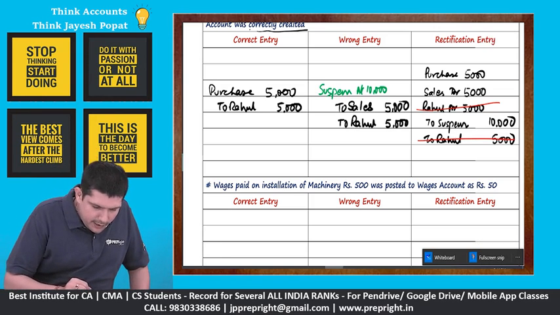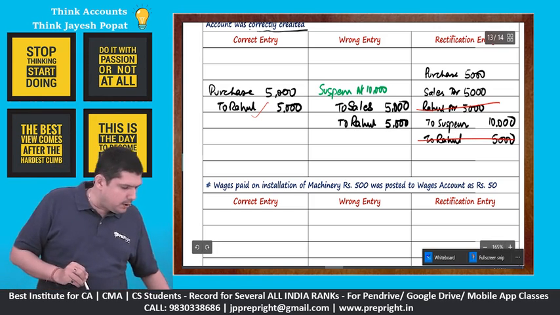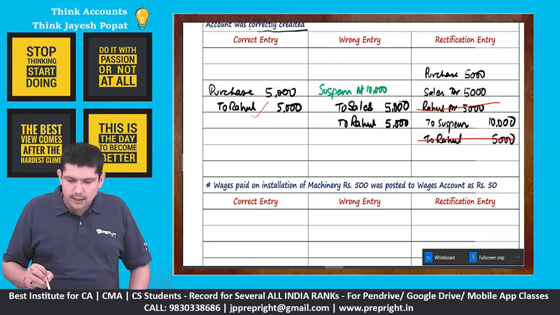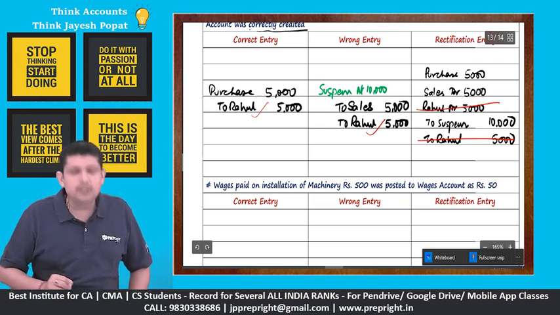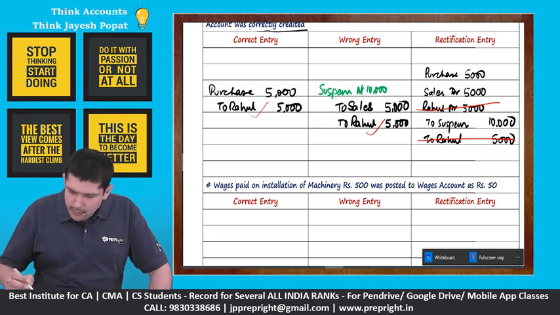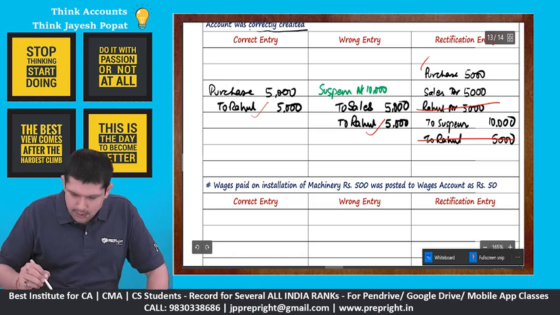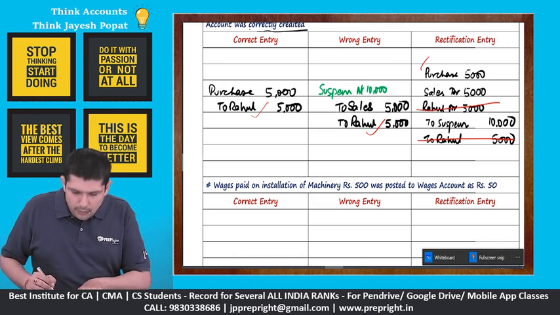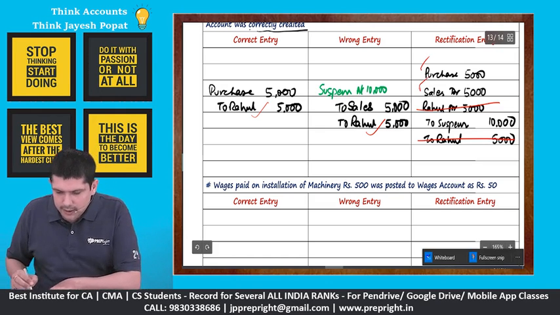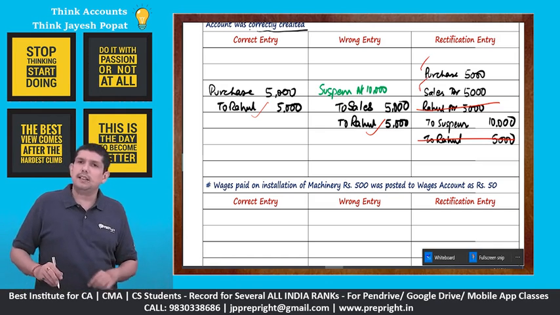Because in the correct entry you should have credited Rahul. In the wrong entry also you have credited Rahul. So no mistake with Rahul. You should have debited purchase. So in the rectification, purchase is debit. You have wrongly credited sales. So to reverse the sales, you have debited your sales and the difference goes to the suspense account.